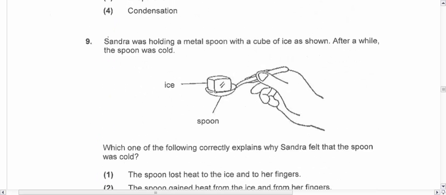So now Sandra, question 9. Sandra was holding a metal spoon. After a while the spoon was cold. So take note, the spoon was cold. Why was it cold? Which one of the following correctly explains why she felt that the spoon was cold?